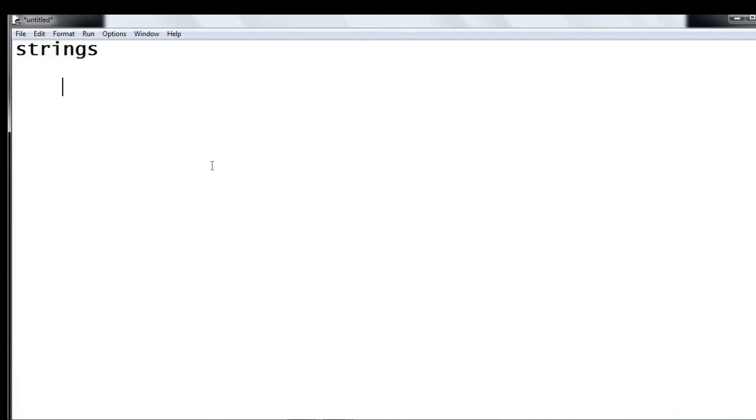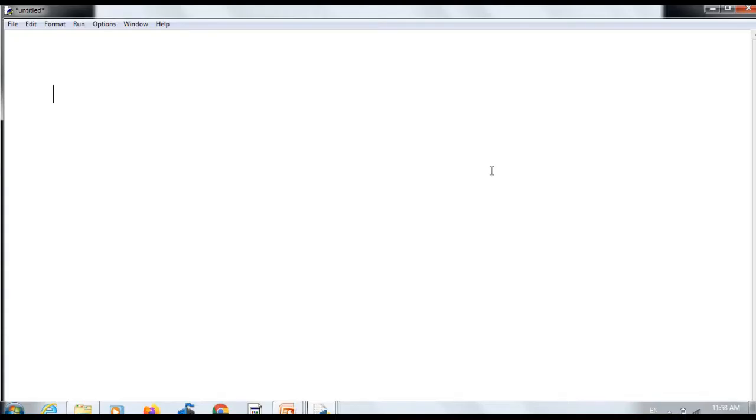Whatever we give within quotes, that is single quotes, double quotes or triple quotes, we will call as strings in Python. Usually we will use single quotes and double quotes to represent a string.